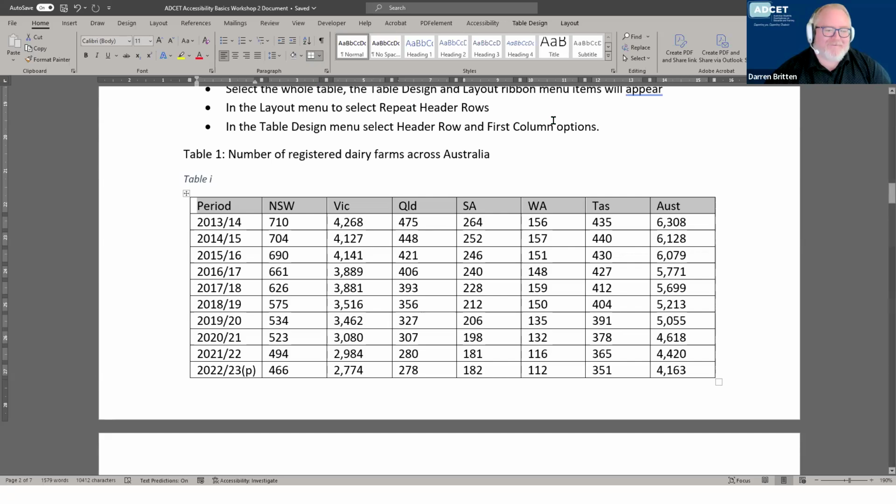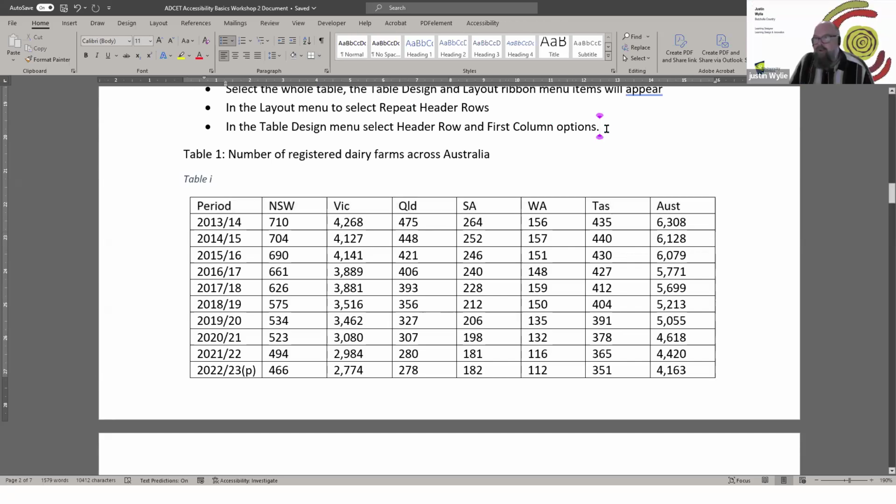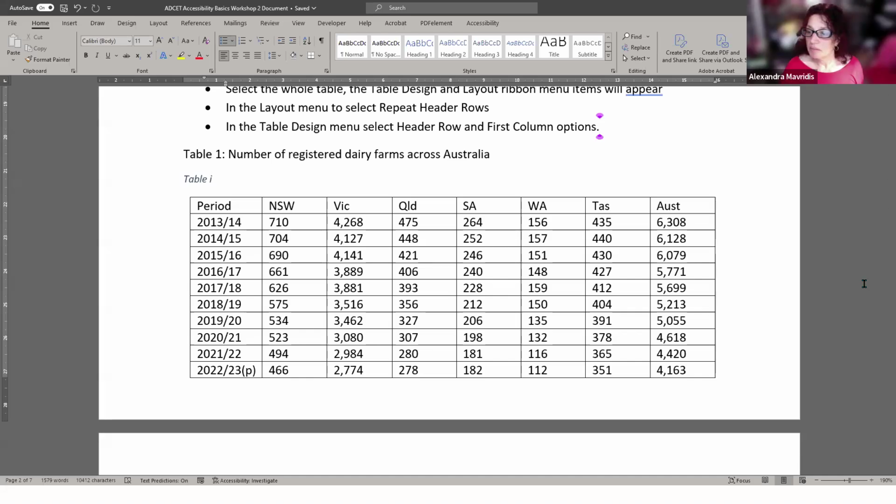So when you're choosing a table, you shouldn't be using it just for layout purposes alone, because that does cause navigation issues for assistive tech. So it's a matter of just choosing the best option. If it's necessary, yes, there are cases where you do need to use it. But other than that, maybe look at some alternatives.